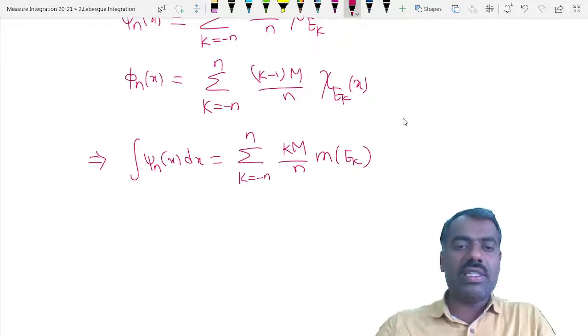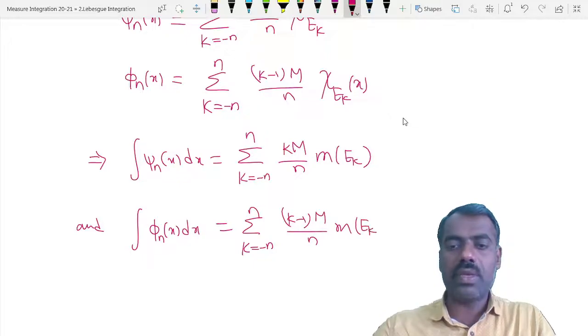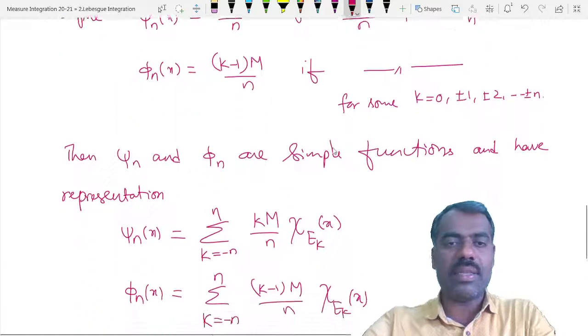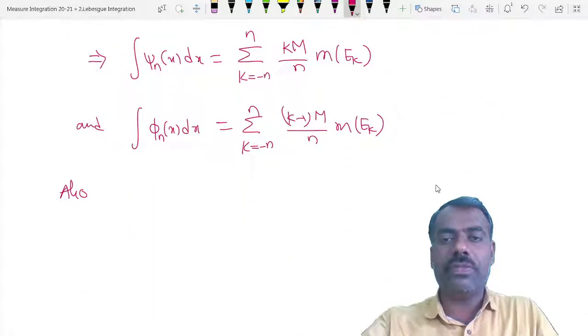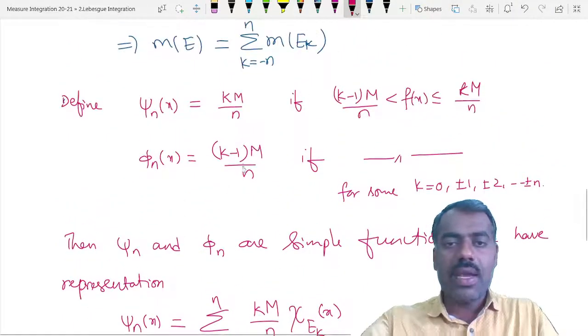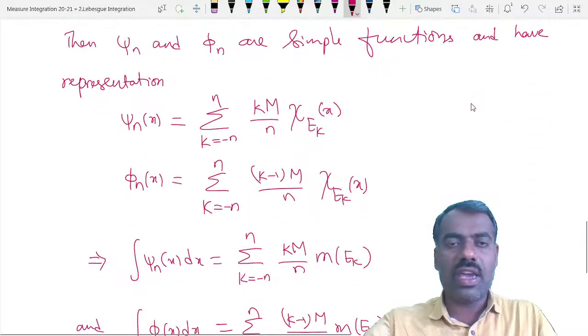Similarly, the integration of phi n of x is equal to the summation over k from minus n to n of (k minus 1) m upon n into the measure of ek. So this phi n and psi n are simple. Not only that, also observe that phi n's values are (k minus 1) m by n, where f of x is strictly greater than that value. Therefore phi n of x is less than f of x, and psi n of x is greater than or equal to f, right?